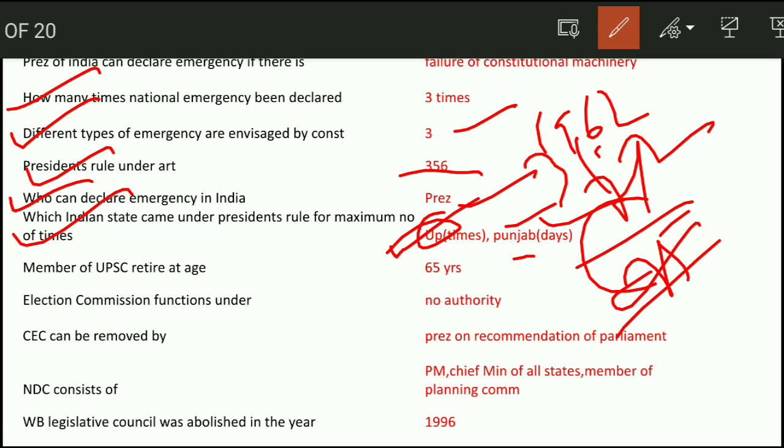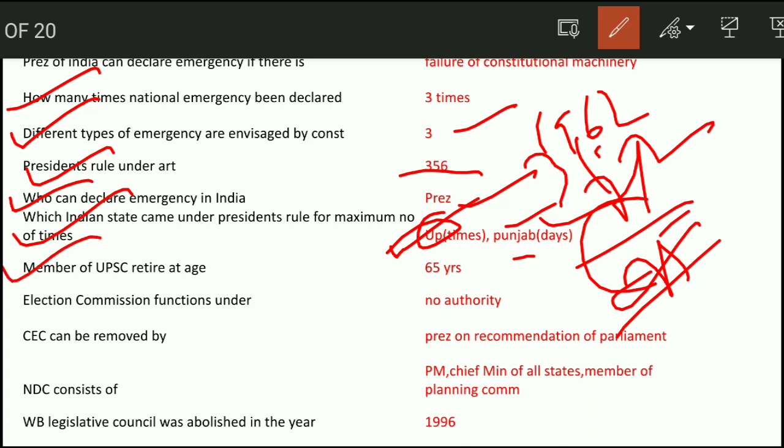So there are 3 types of emergency, that is 352, 356 and 360. 360 is financial emergency, 356 is President's rule, that is for the state, failure of constitutional machinery in the state, and 352 is during war, external aggression or armed rebellion.